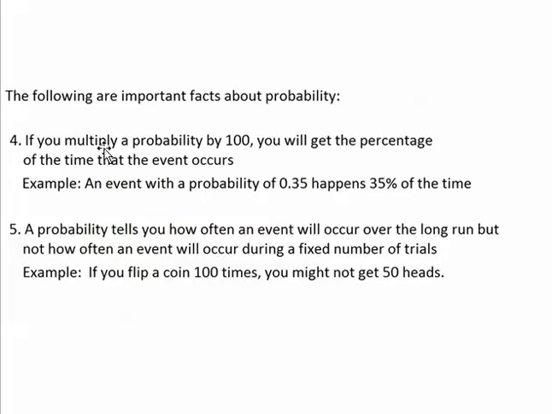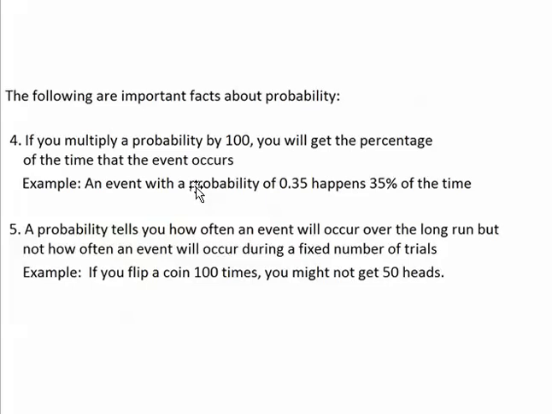Fourth, if you multiply a probability by 100, you get the percentage of the time that an event occurs. Here's an example. Let's imagine that a certain event has a probability of 0.35. 0.35 times 100 equals 35. So, an event with a probability of 0.35 happens 35% of the time.